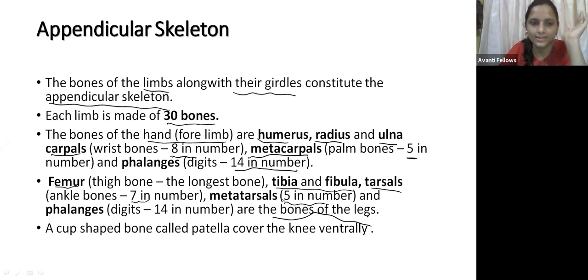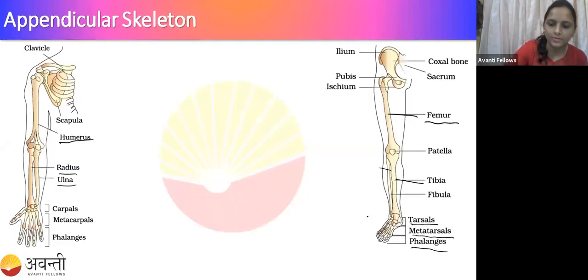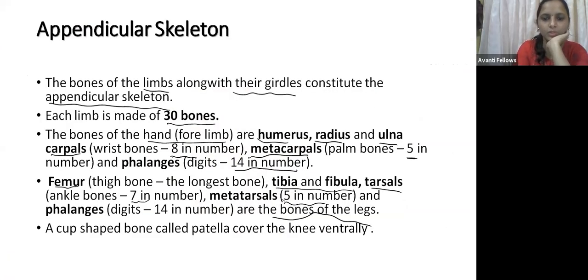and the phalanges. Okay, guys, do you see that there is a cup shaped structure in the bone, right? You can see the cup shaped structure near here, where the femur and the tibia and fibula bind. So that is called the patella. That is the knee. So that is called the patella.